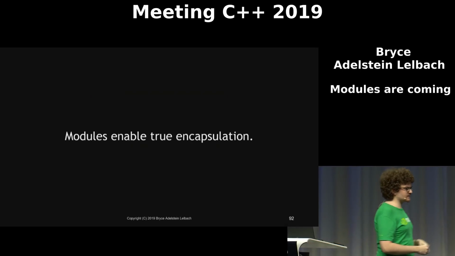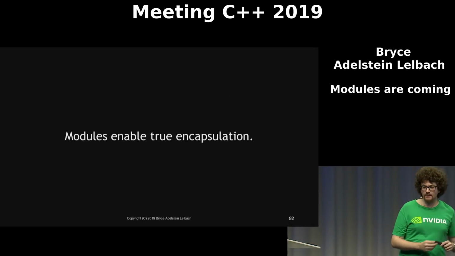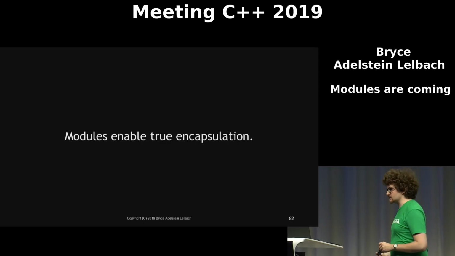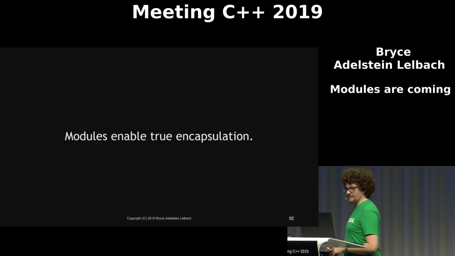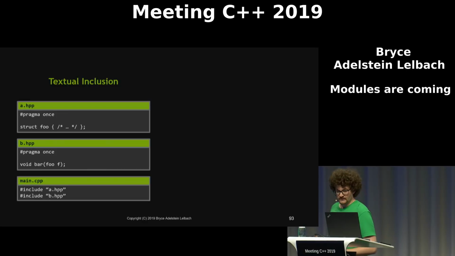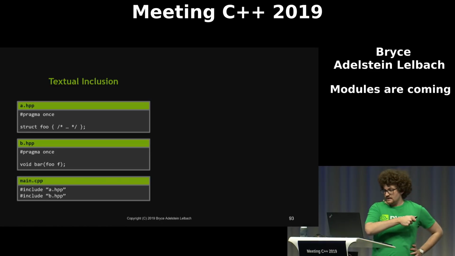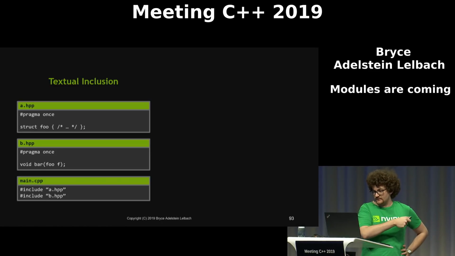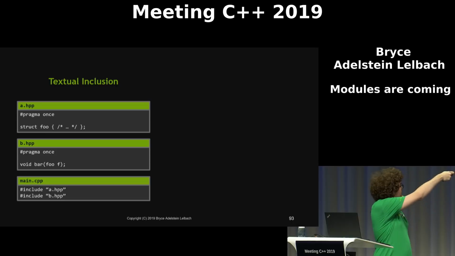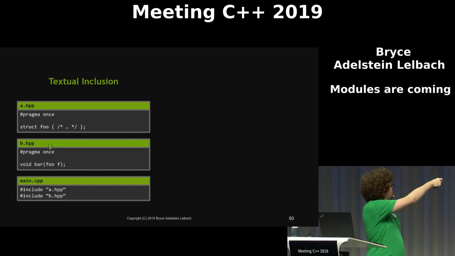All right, so next we're going to talk about how modules provide stronger encapsulation than textual inclusion. We're going to start off with this example where we've got an implicit dependency between these headers. We declare a struct foo in a.hpp, and then in b.hpp we use this struct foo.